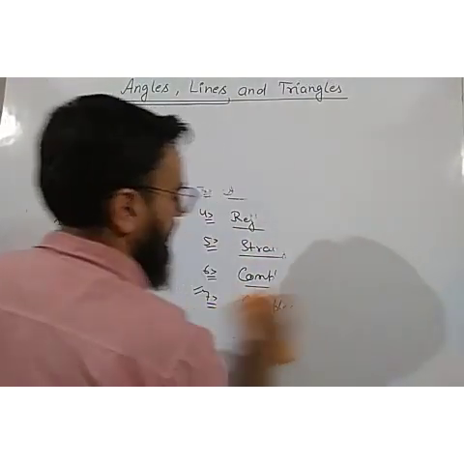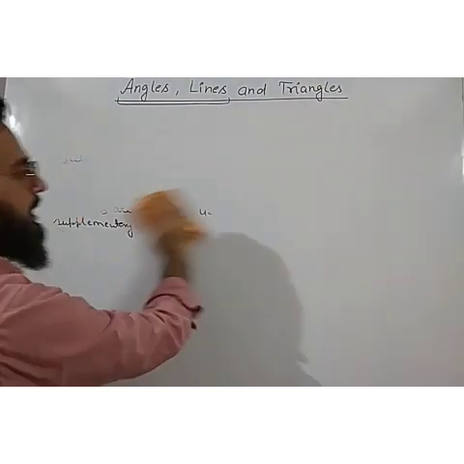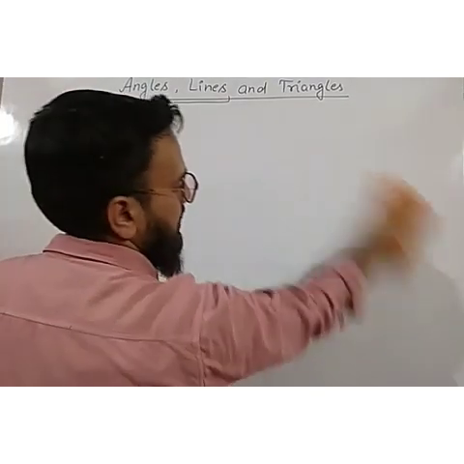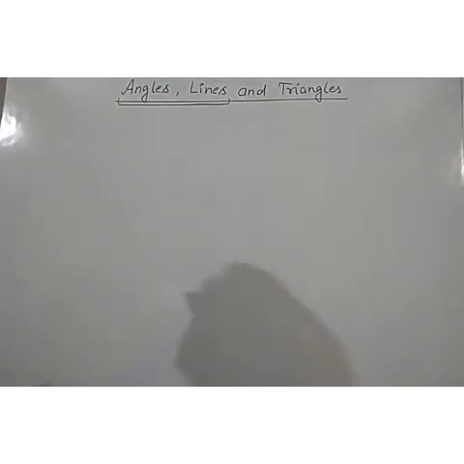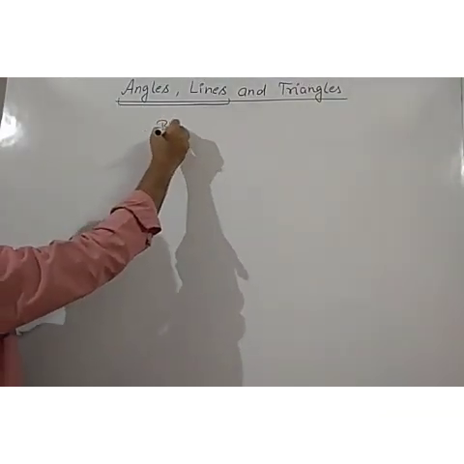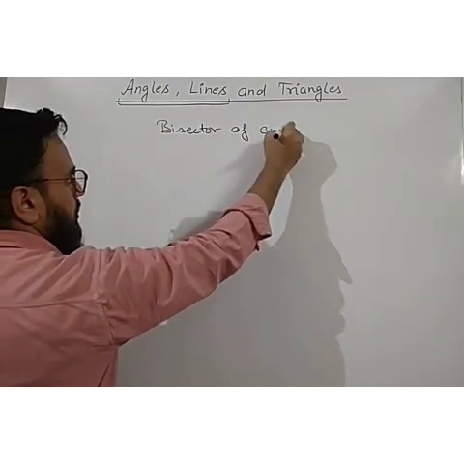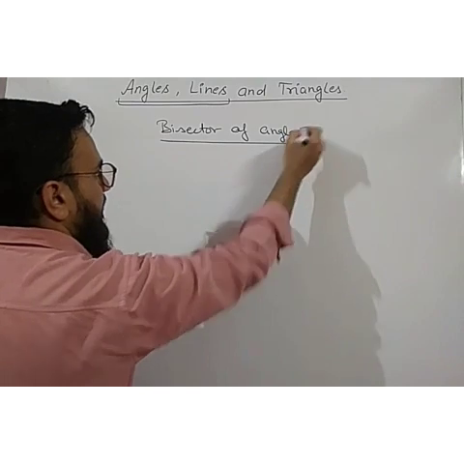There is one more important thing, that is the bisector of an angle. So first we will discuss the bisector, then we will start with the questions. What is the bisector of an angle? What is the meaning of the bisector of an angle?